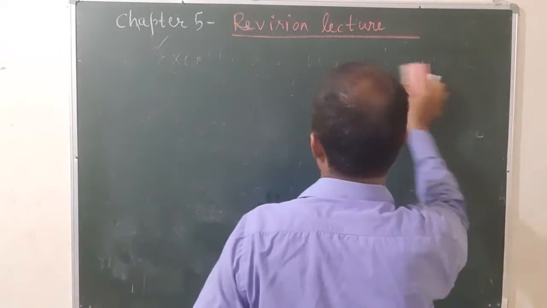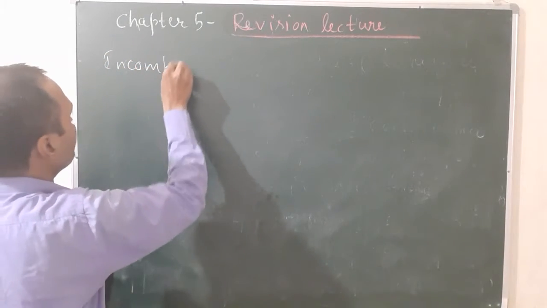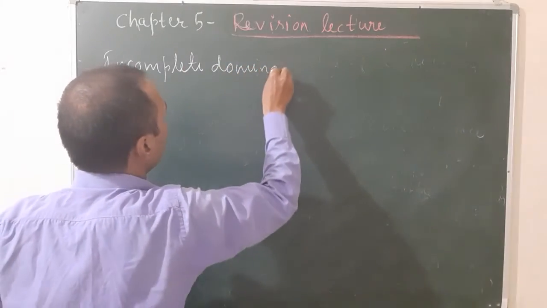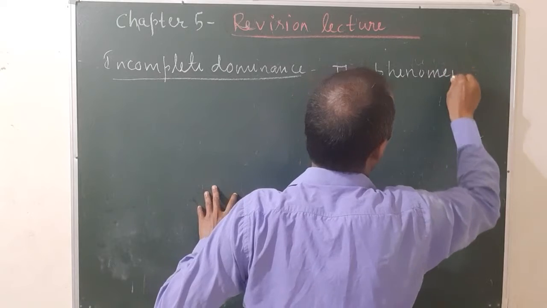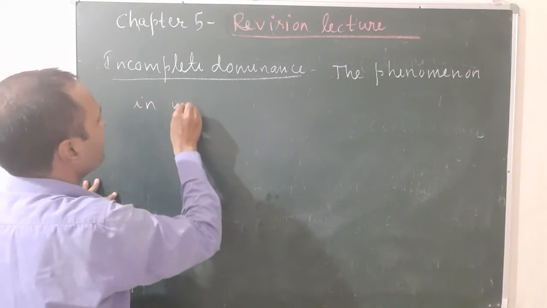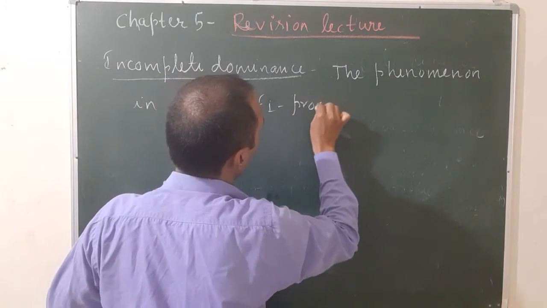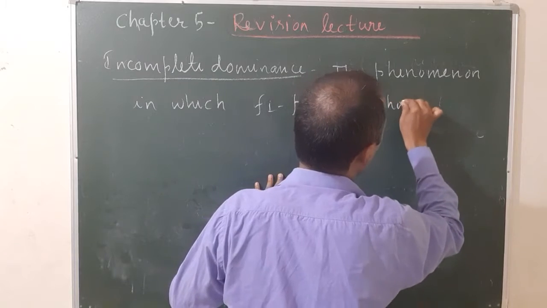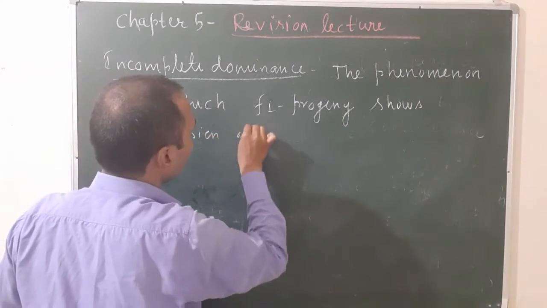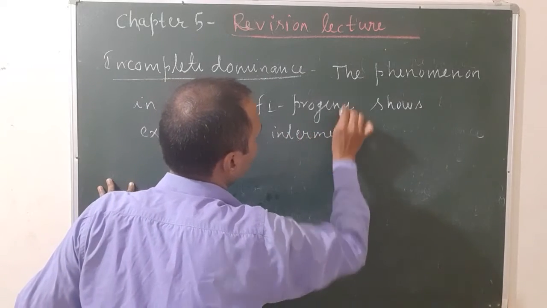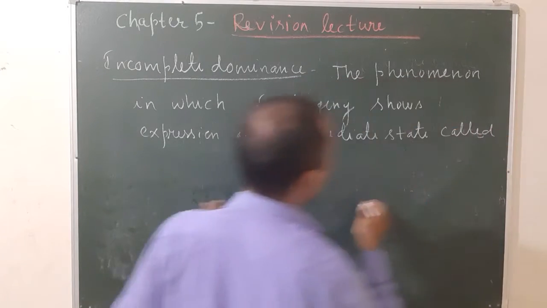What is incomplete dominance? Incomplete dominance may be defined as the phenomenon in which the first generation progeny, or F1 progeny, shows expression at an intermediate state, called incomplete dominance.